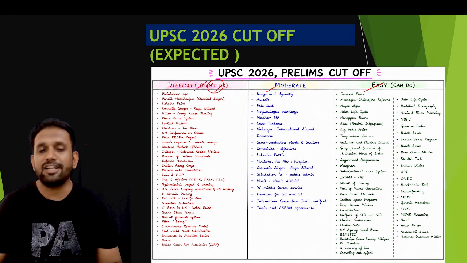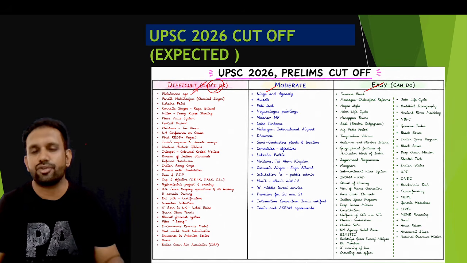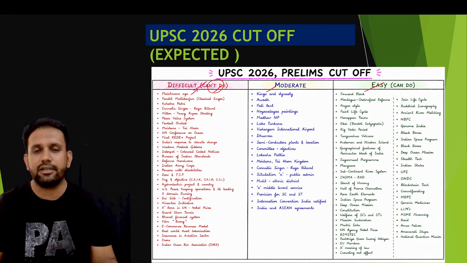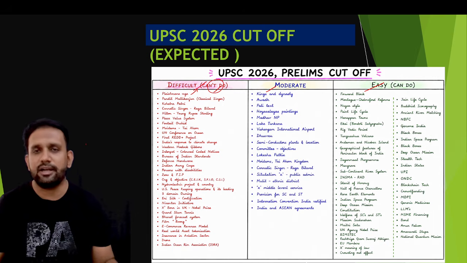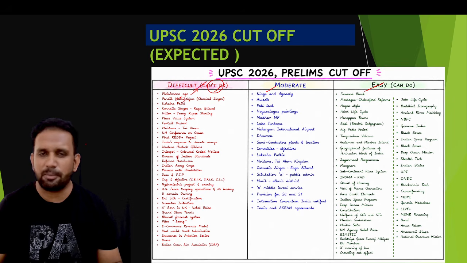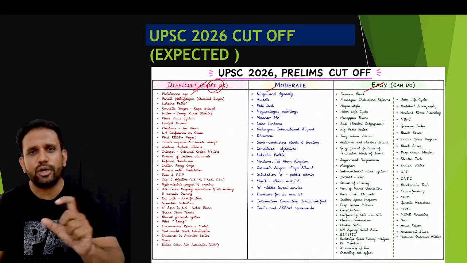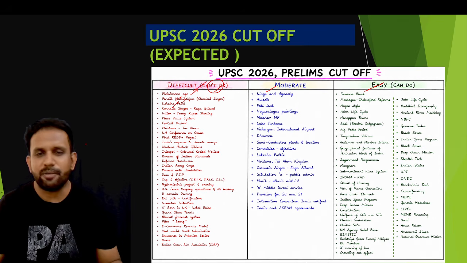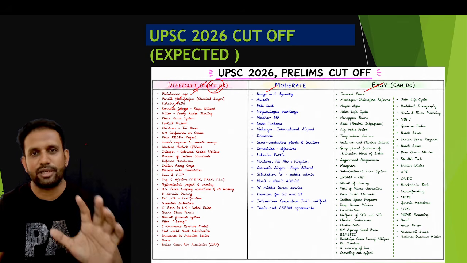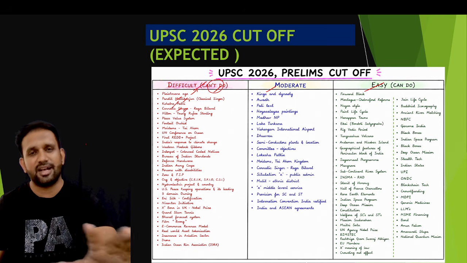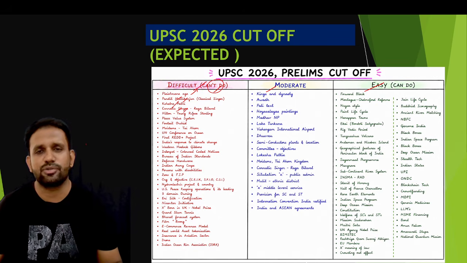So you can see the difficult ones. Pleistocene age: the question that I have seen on the Pleistocene age is very difficult, so understanding that you guys are not doing it, I put it in the difficult one. Pandit Mallikarjun: it is a completely singer-oriented, isolated question. No one will do it, leave it. Kshetrapatni, leave it. Carnatic singer Raja Bilawal: no one can study particular isolated individuals, because that is what lower PSCs and banking examinations ask. So we will not study that.